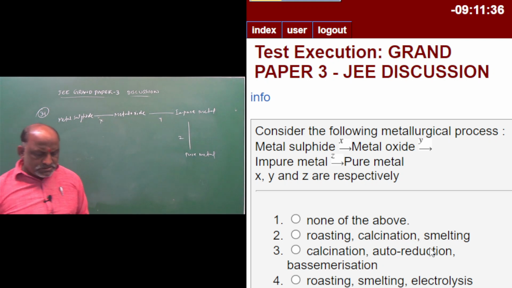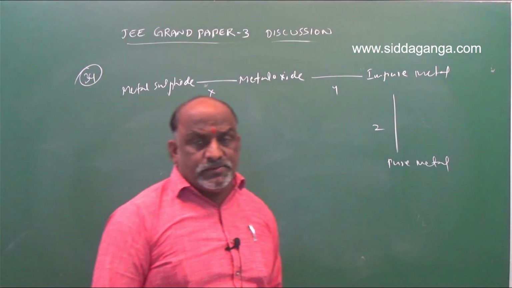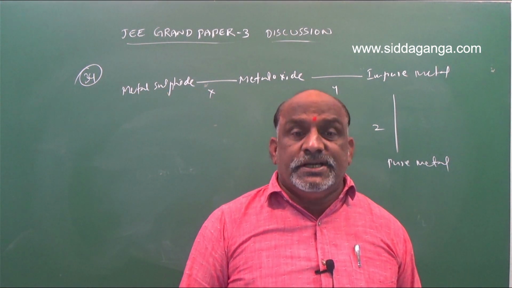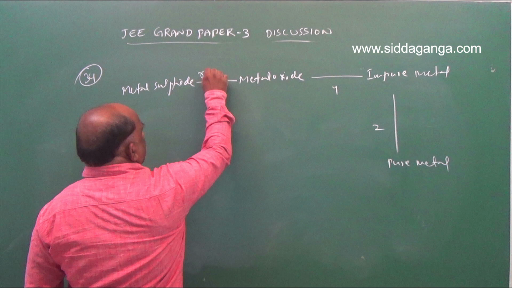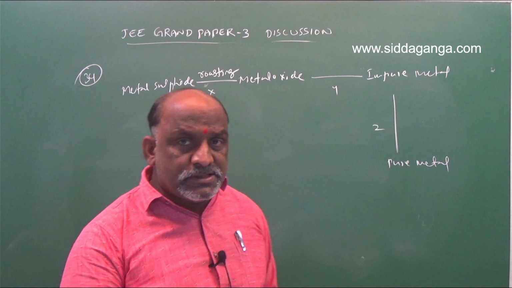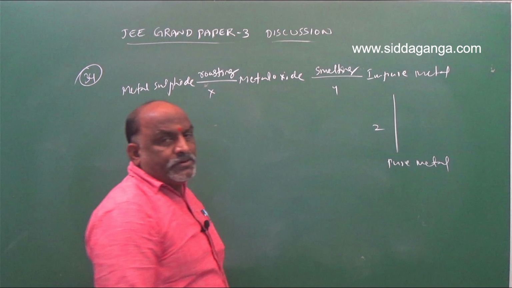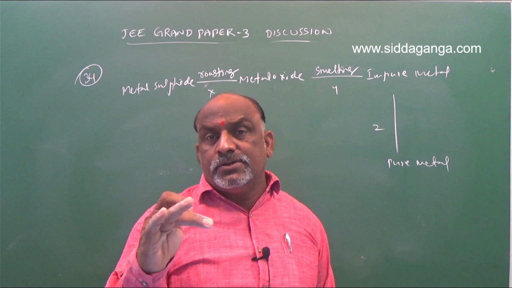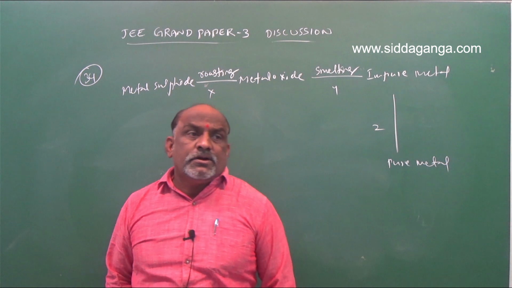Simple question. This is a concept background question. This x to y, sorry, metal sulfide to metal oxide. Sulfide ores concentration method is roasting. And metal oxide to impure metal, this process is called smelting. Sulfide ores undergo roasting. Carbonate ores undergo calcination. Those are the concentration methods.